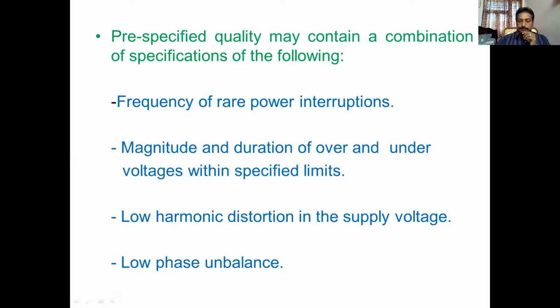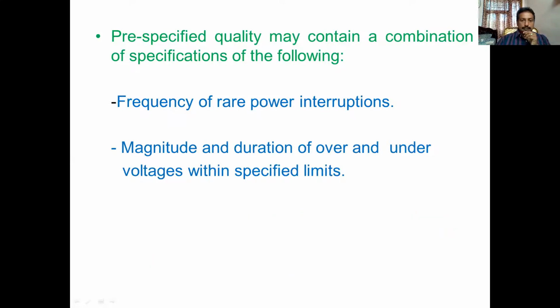Next, magnitude and duration of over and under voltages within specified limits. I already told you, plus or minus 5% is a good system voltage. If it is more than 110%, it is called over voltage, and below 90% is called under voltage.